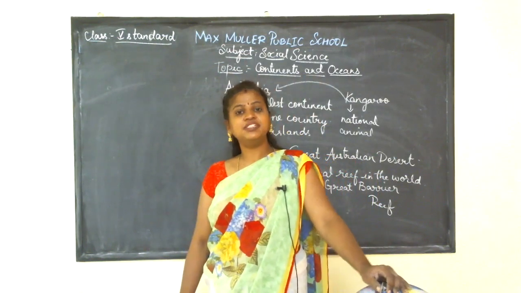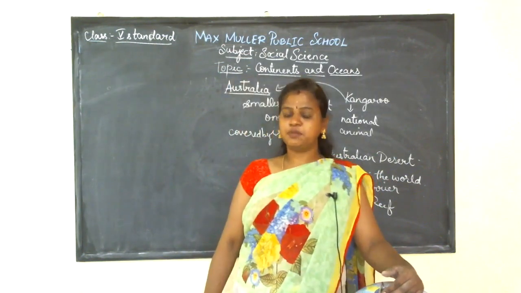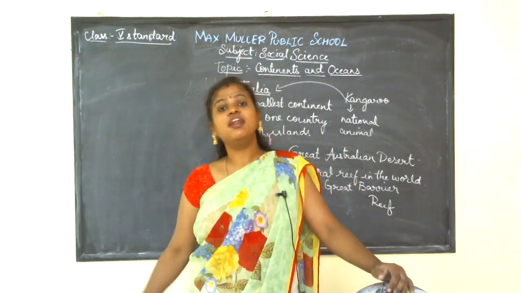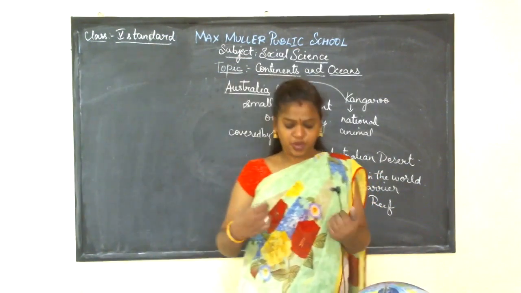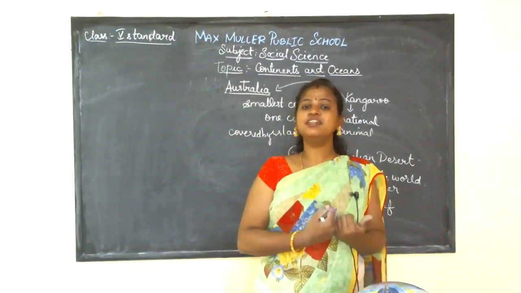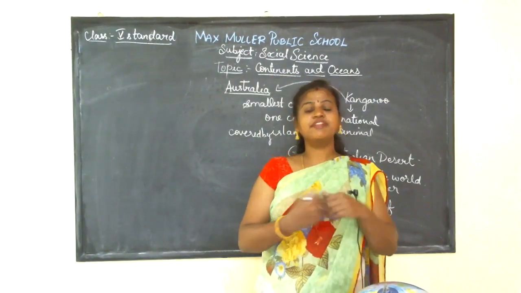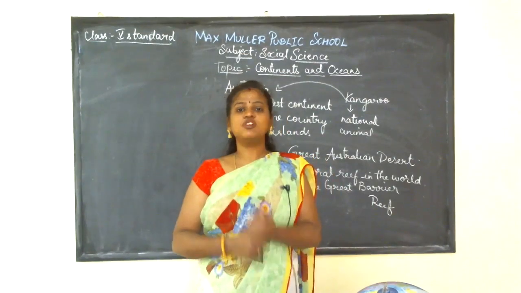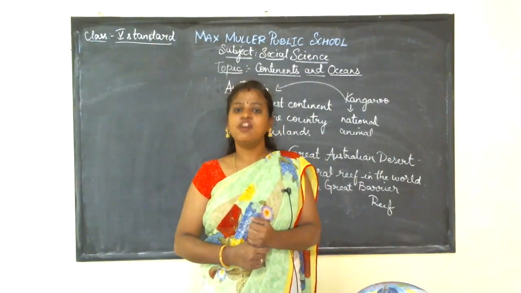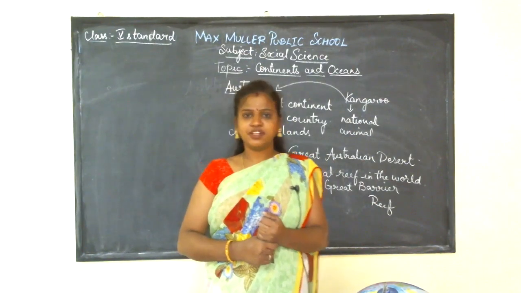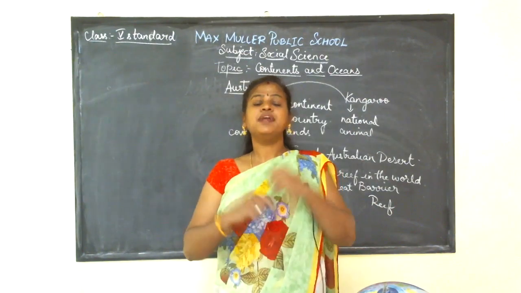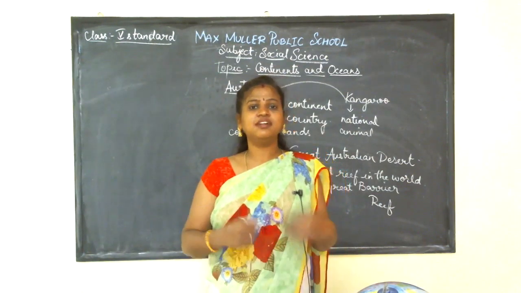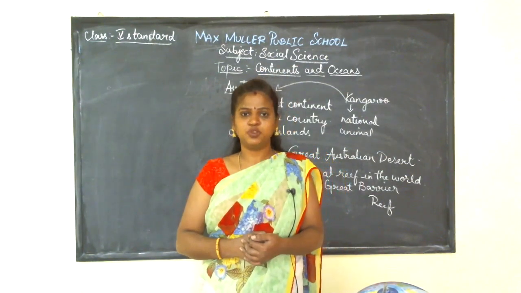And the next one is Antarctica. So we studied about Antarctica. Antarctica is the 5th largest continent. I told you the 6th largest continent is Europe, and the 5th largest is Antarctica. Antarctica is also called the White Continent. Why is it called the White Continent? Because it is permanently covered by thick ice or snow.